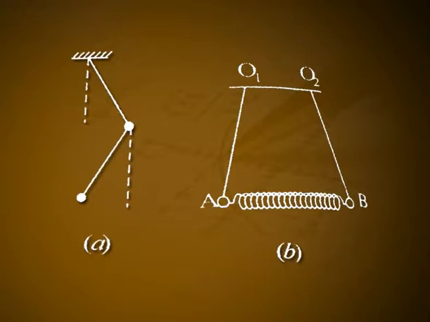Examples are: 1. A double pendulum in which one pendulum is attached to a rigid support and the second attached to the bob of the first, figure 1a. 2. Two pendulums coupled by a spring, figure 1b.